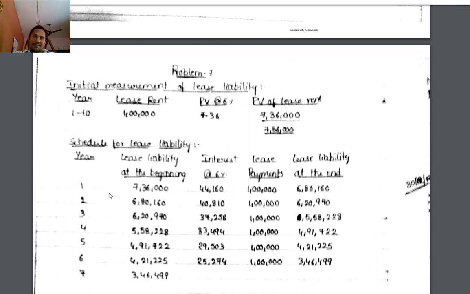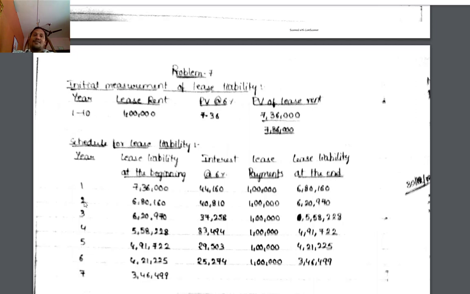So year 1, initial liability starts with 7,36,000. Interest at 6% is 44,160. Lease payment 1 lakh. So balance at the end of the first year is 6,80,160, that is 7,36,000 plus 44,160 minus 1 lakh.